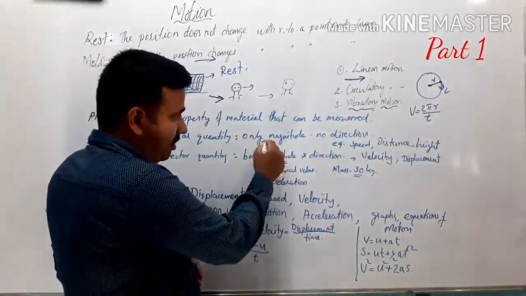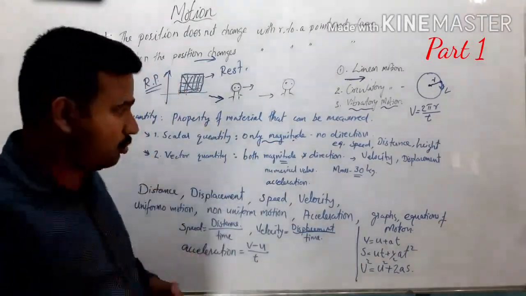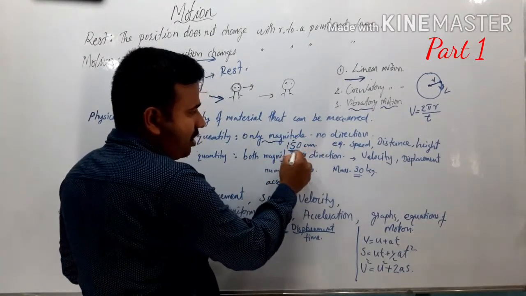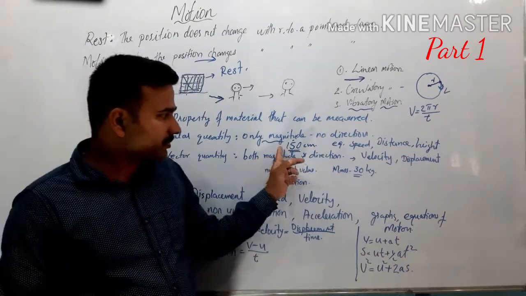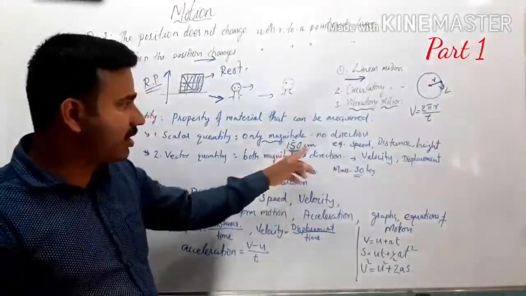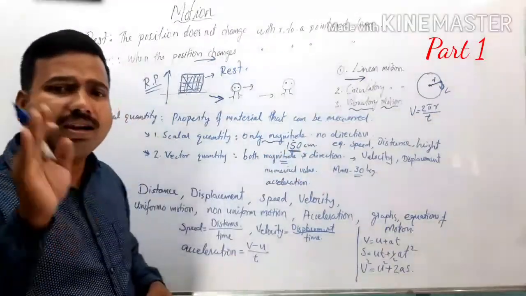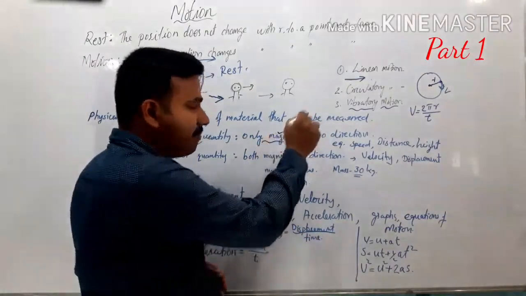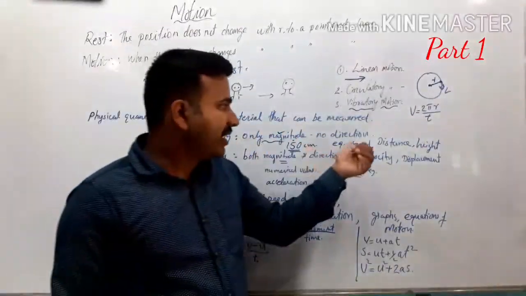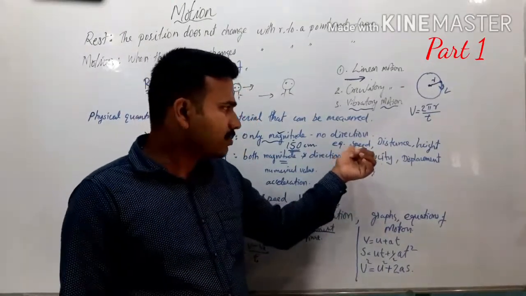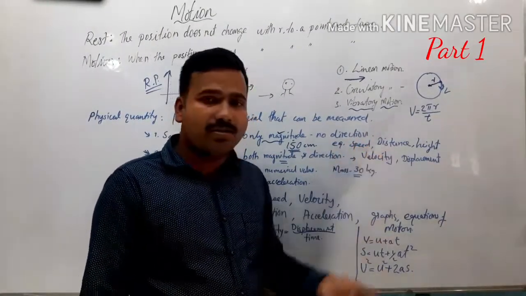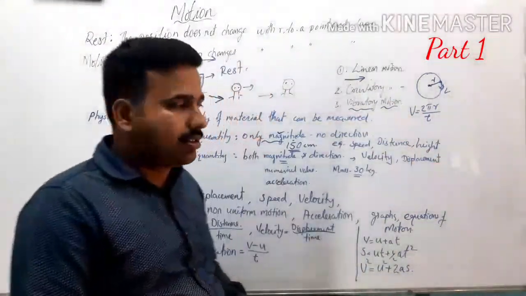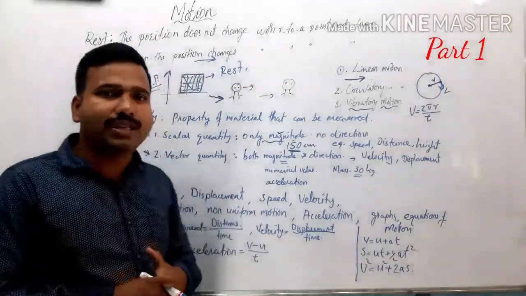And what do we mean by magnitude? For example, if your height is 150 centimeter, the numerical value, that is 150, is the magnitude. The numerical value of a physical quantity is known as the magnitude. Certain examples of scalar quantities are speed, distance traveled, and height. These are all examples of scalar quantities.